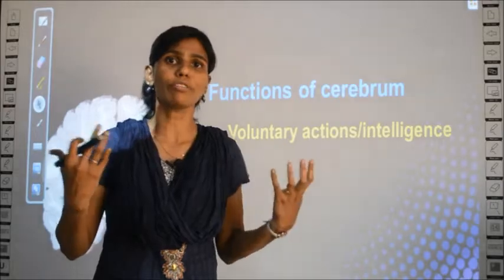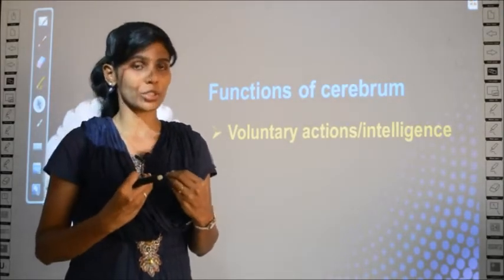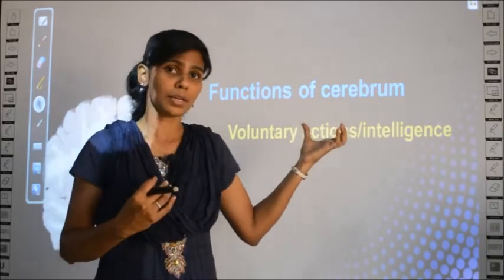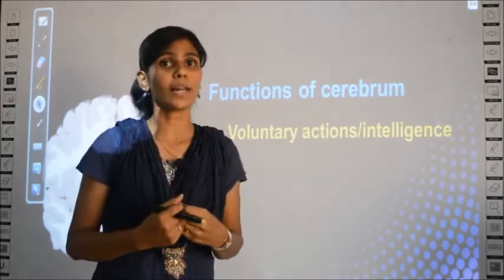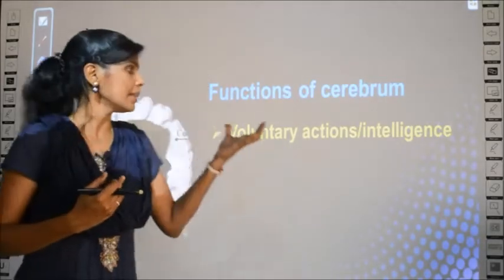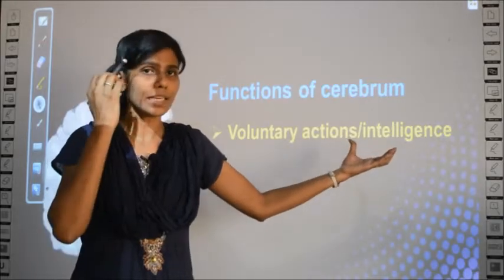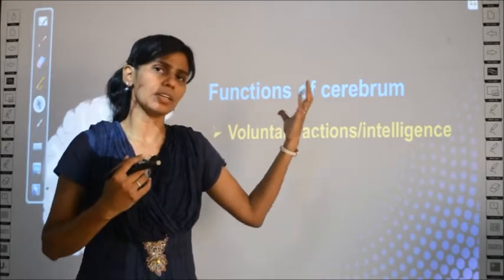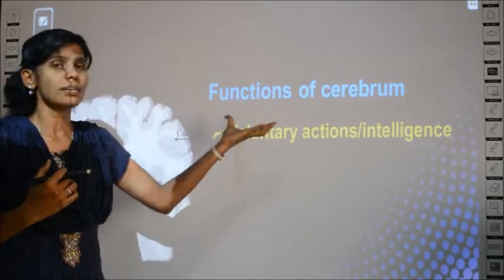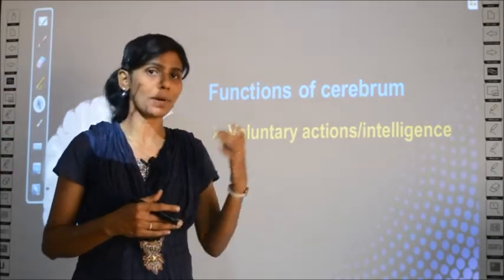These are all out of my control, but the actions which I control are called voluntary actions, and this is under the control of the part of your brain called cerebrum. So, cerebrum is the one which controls the voluntary actions whatever you perform, and the intelligence is also controlled by the cerebrum. We have learnt about the grooves in the brain, in the parts of the cerebrum.